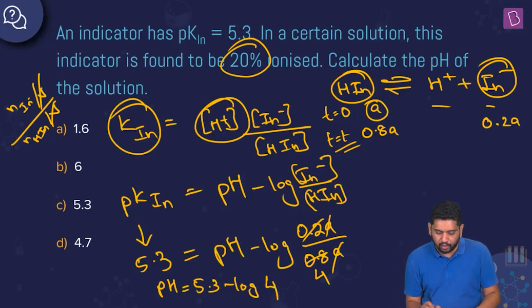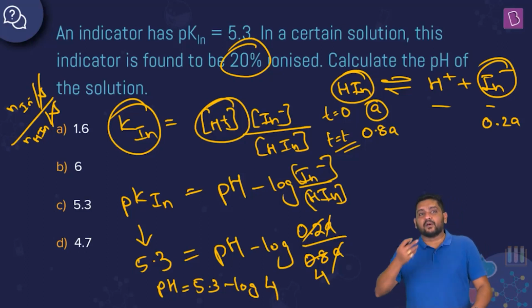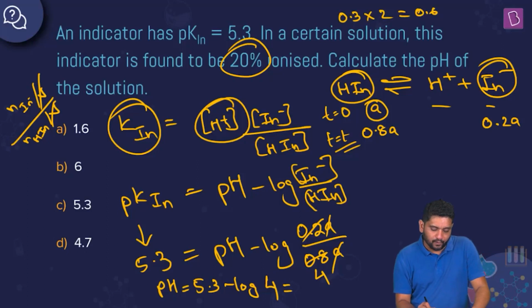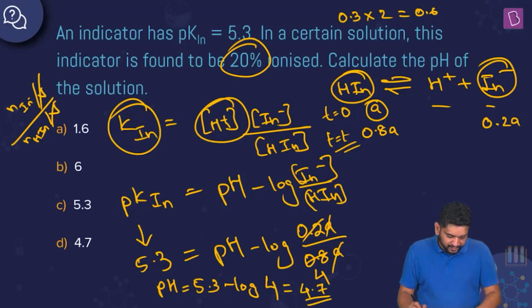And what do I know about log 4? Log 2 is 0.3. So log 4 is what? Log 4 means log of 2 square, and log of x to power y is y log x. So log 4 is going to be 2 log 2, which is 0.6. So 5.3 minus 0.6 is how much? 4.7. Right?